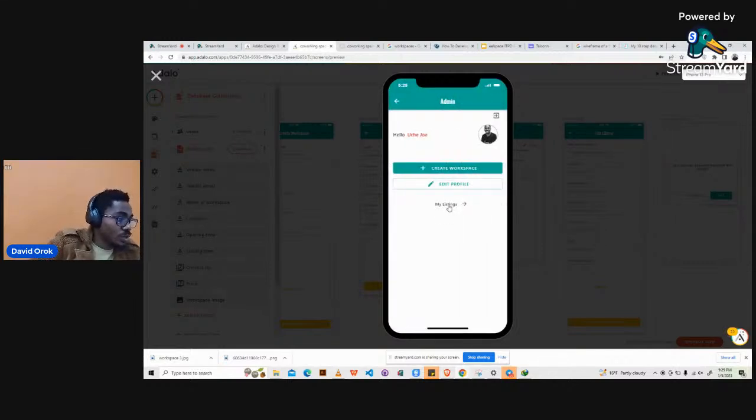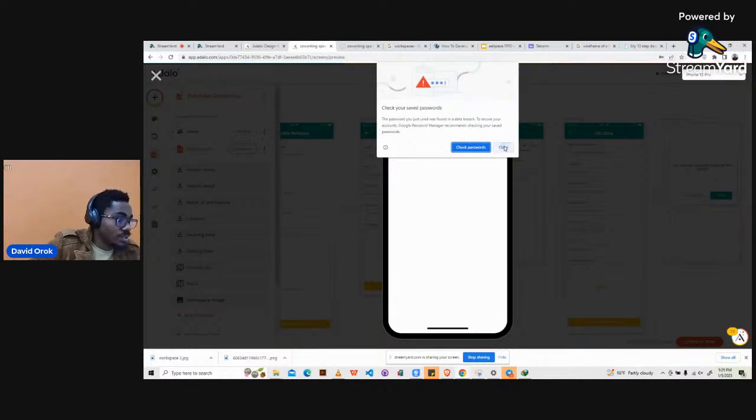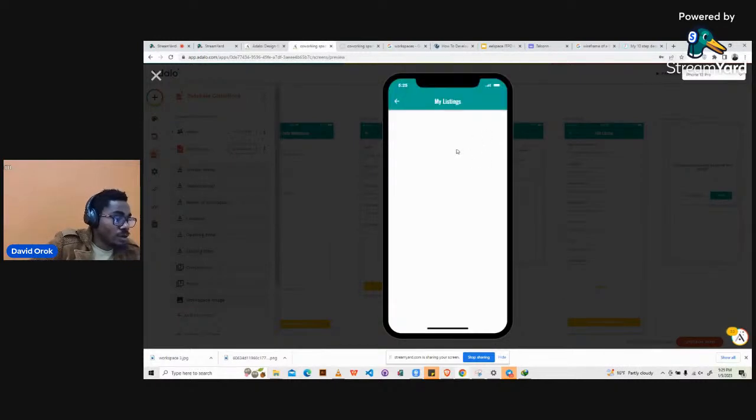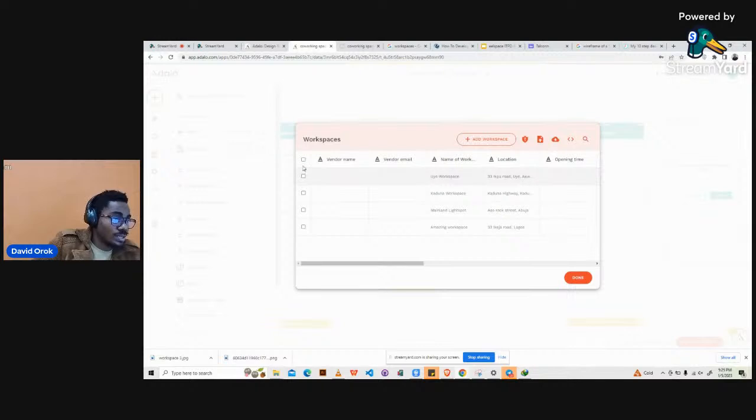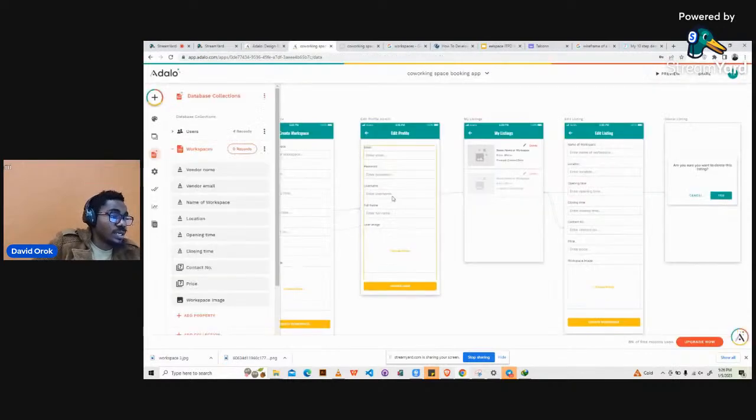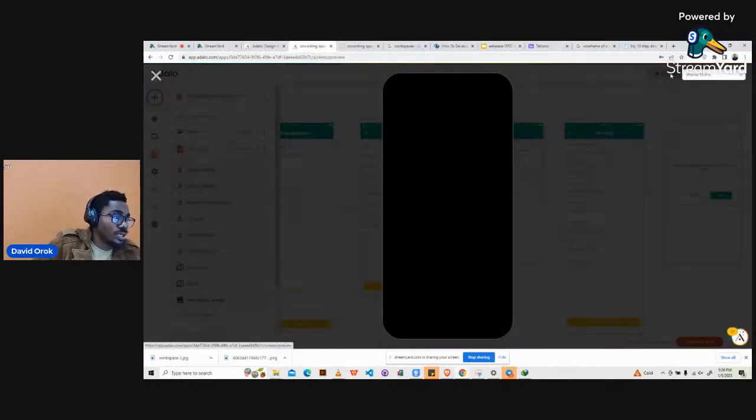Okay, so we'll go ahead to the listings, my listings. Oh, I had already done that, so I can't even delete it from here. Of course, if you can see now, it doesn't show anything because the query is supposed to use an email property, but it doesn't see anything, so it just shows empty. So let's delete it from the records here. So I'll just go ahead and delete everything. Click on this, delete all 4 records, workspaces, go. That's done. Then we're going to create it again, just really fast.